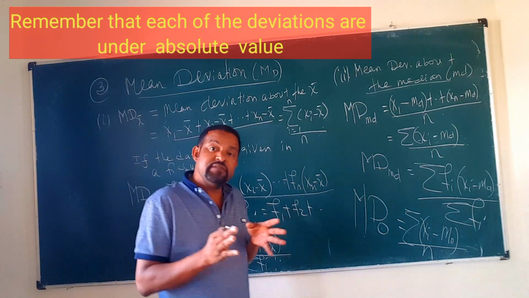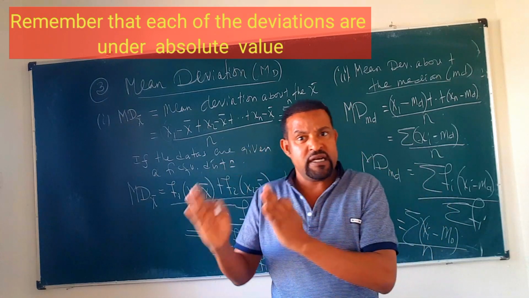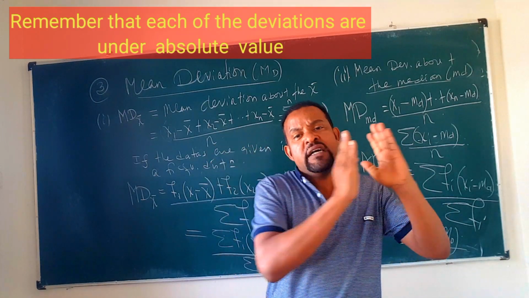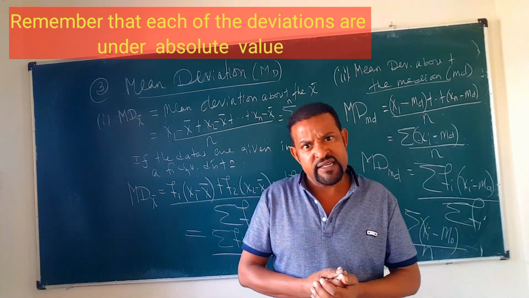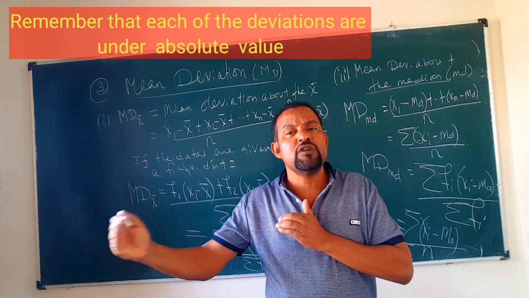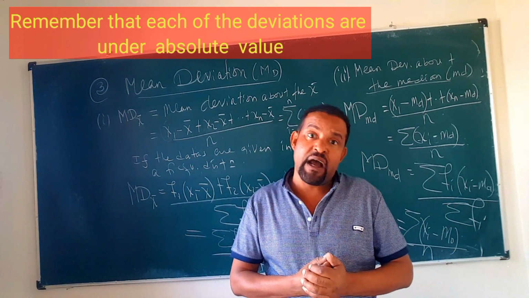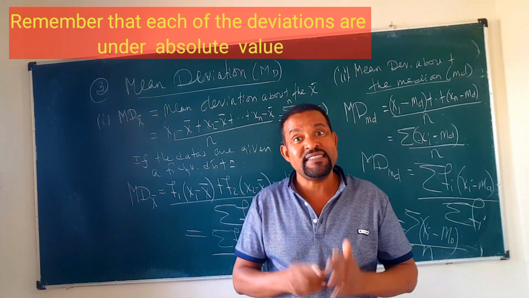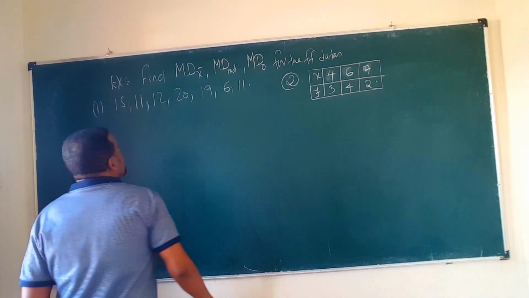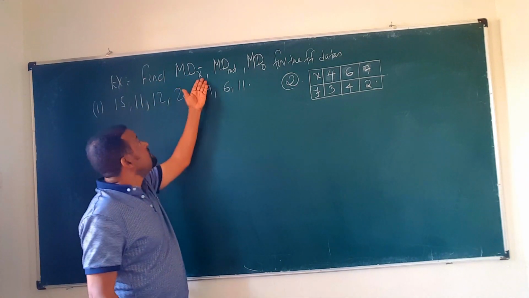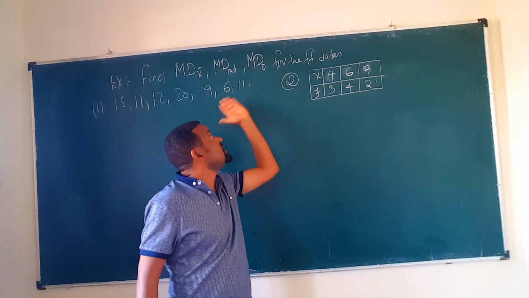So if it asks for mean deviation about the mean, we find the mean and subtract it from each data point. For mean deviation about the median, we subtract the median from each value and then divide by the total number of data. For mean deviation about the mode, we subtract the mode from each data point and just divide that sum by the number of items. Let's do examples. Let's find the mean deviation about the mean, the median, and the mode for these examples.